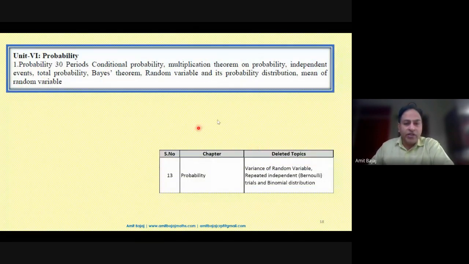Probability, there is no confusion. The mean is there in the curriculum, but variance and standard deviation are deleted, and the Bernoulli trial and binomial distribution is clearly deleted. So we are expecting say 1 question specifically from Bayes theorem. It may be in the form of a case study, but that is in no way any hard and fast rule. Even I have seen 1 or 2 sample papers focusing on independent events or a random variable to form the case study questions.